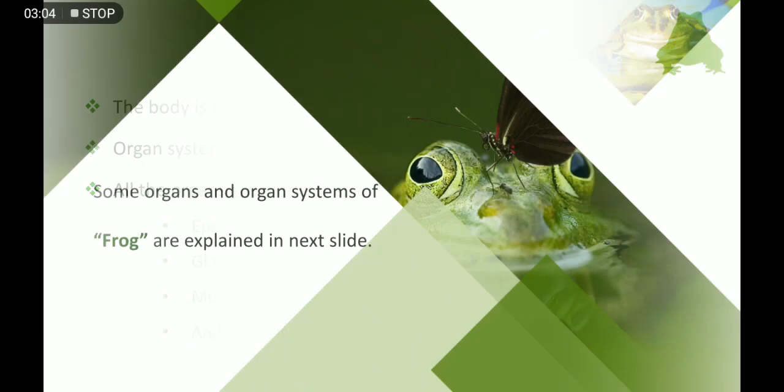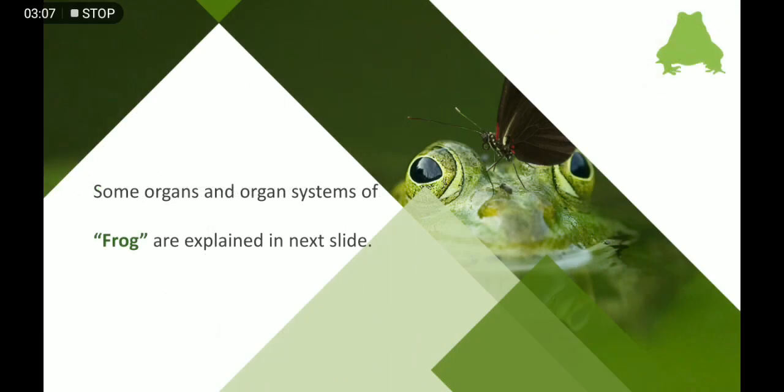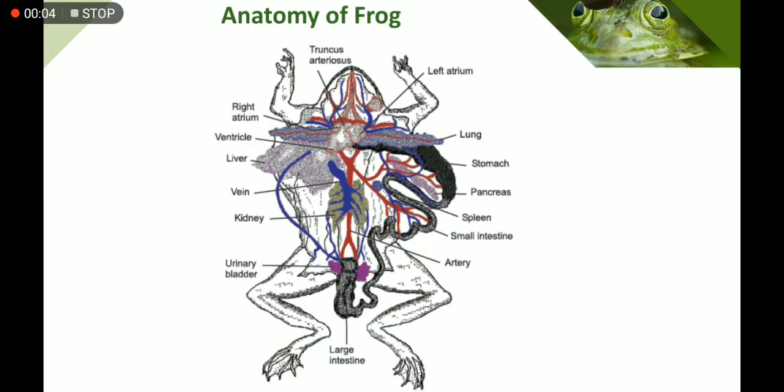Moving further, some organs and organ systems of frog are explained in the next slide. Students, now we are going to have an overview of the anatomy of frog. You will have a detailed and in-depth discussion on the anatomy of frog during your practicals. But for now, we are going to have a quick overview of this diagram.